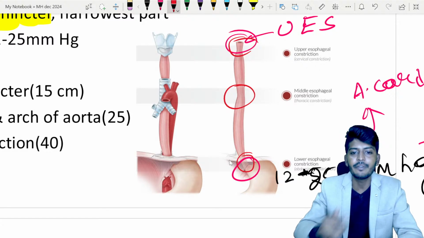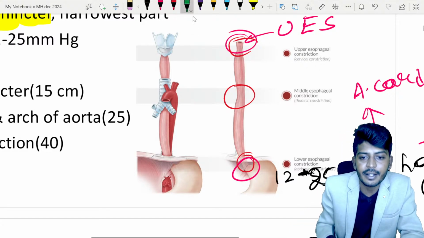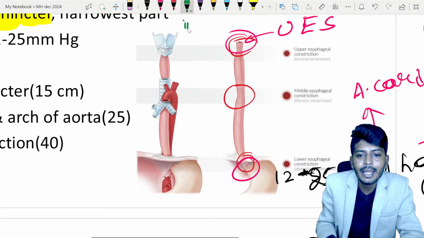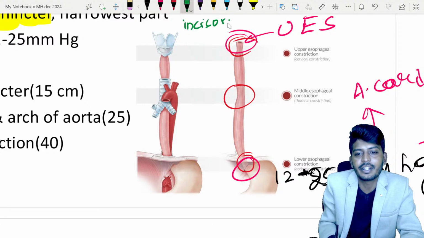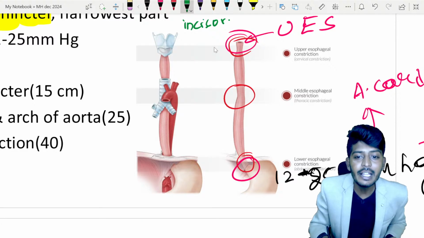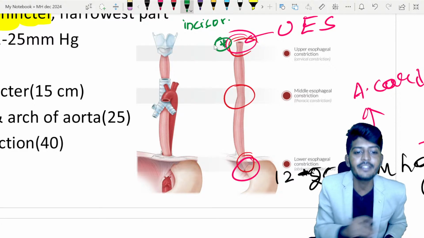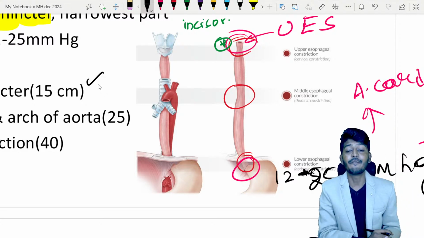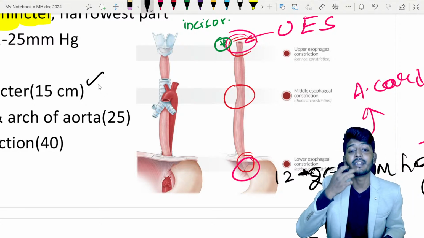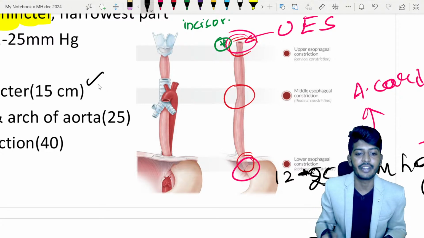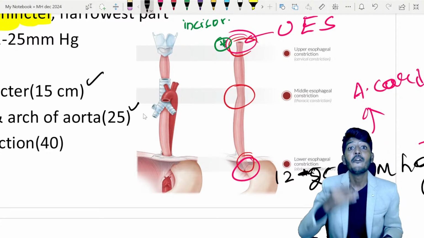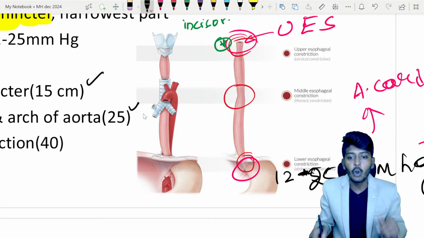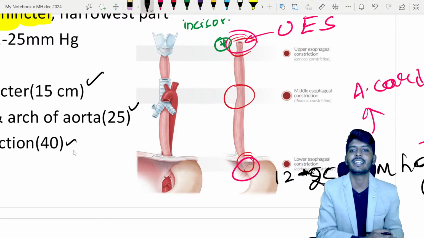So when we are speaking of this, from the upper incisor teeth till the first constriction, the distance is, my dear students, 15 centimeter. From the upper incisor to the middle constriction, it is about 25 centimeter. From the upper incisor till the lower constriction, it is 40 centimeter distance.